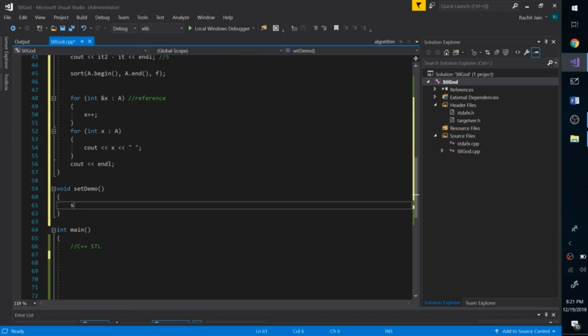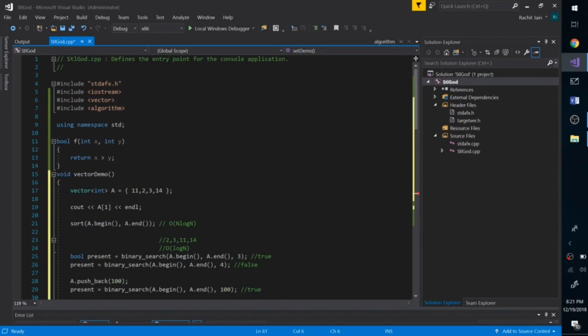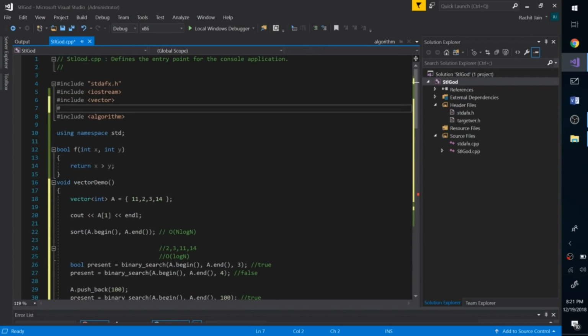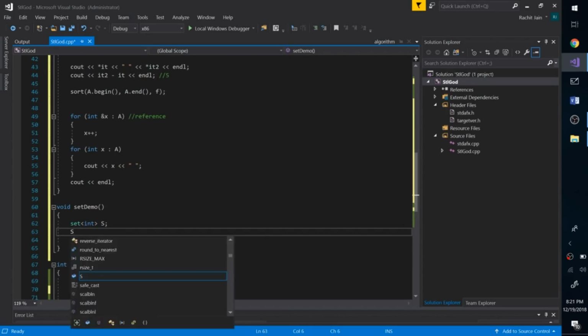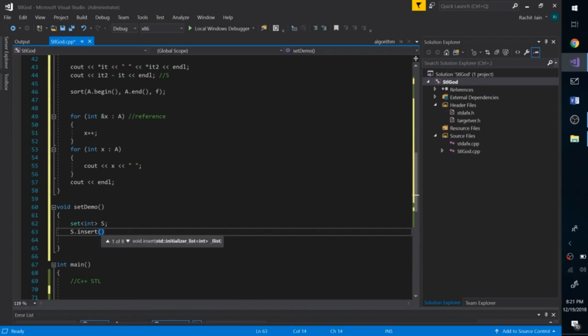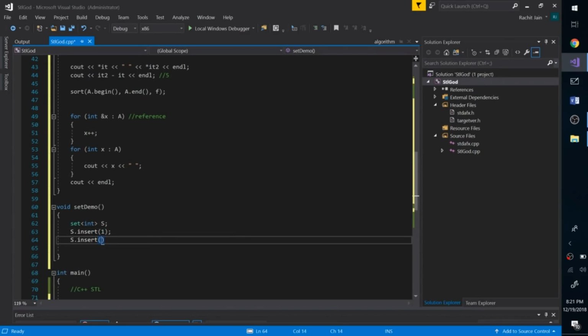Set is nothing but set int s, let's say. Of course, for set we have to include it. Let's go up and include set. Alright, so now to insert a number in set, we can do something like s.insert(1), s.insert(2), and so on.